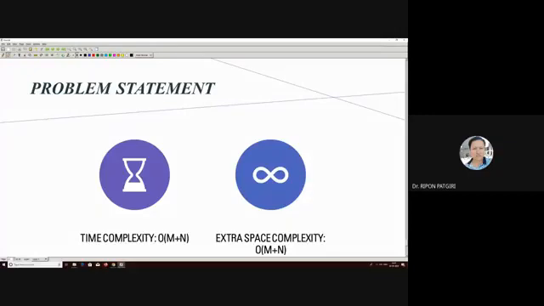If N items are there, it is N. If X items are there, the time complexity is big O of X. If K items are there, it is big O of K. And extra space complexity is also big O of K or big O of X.